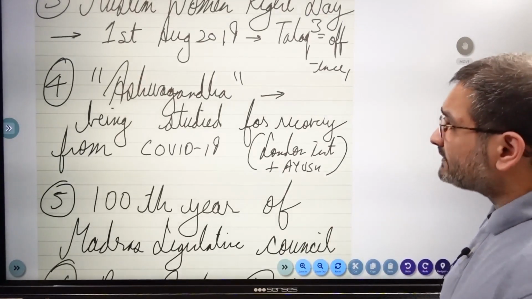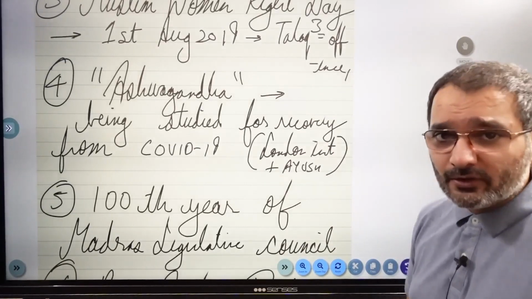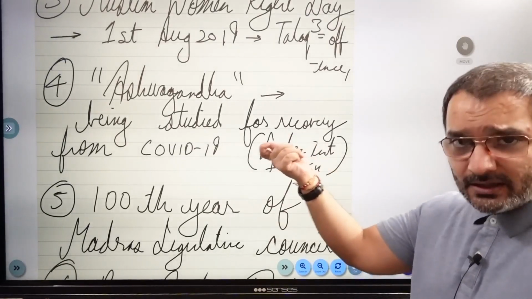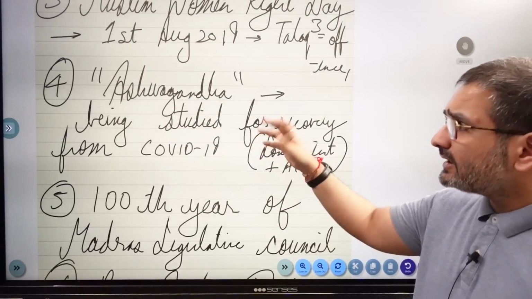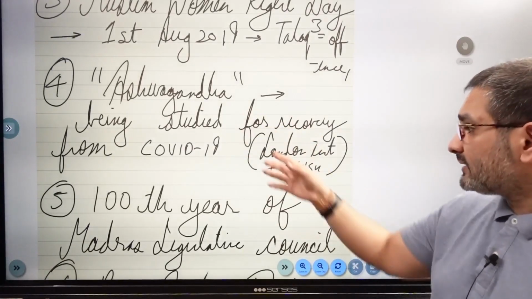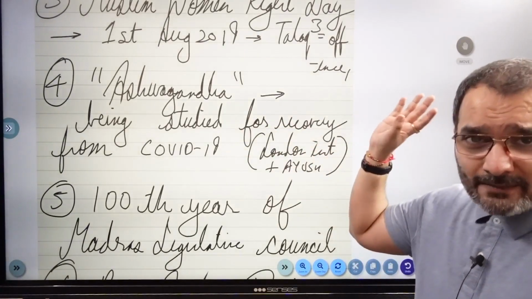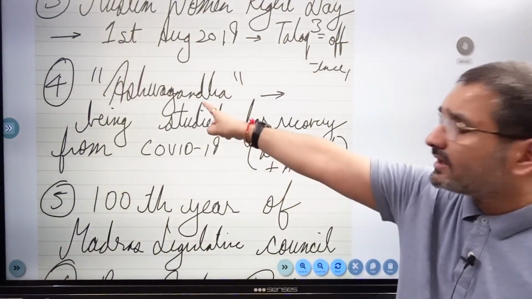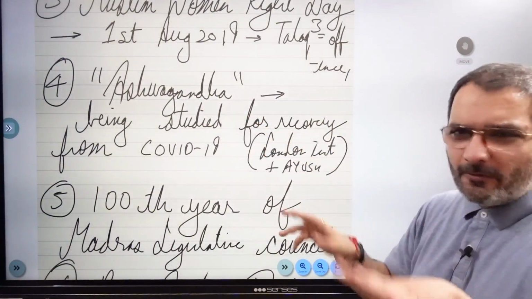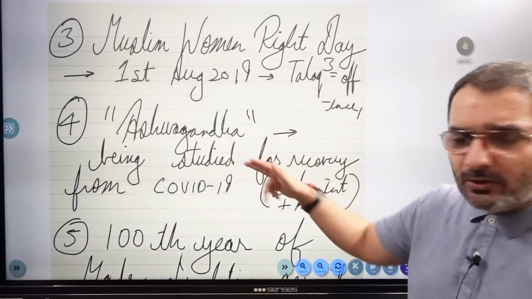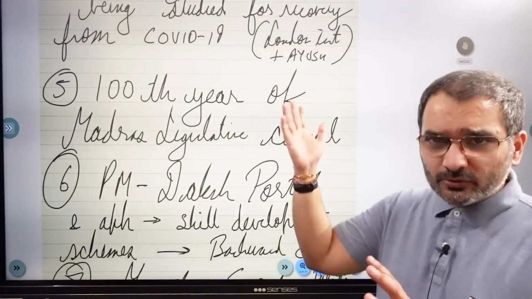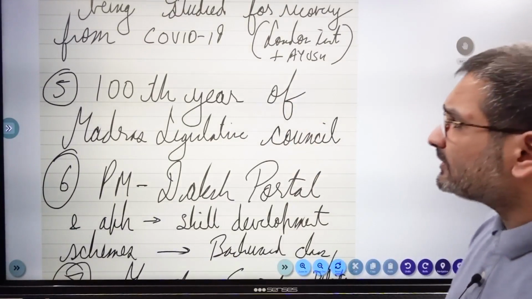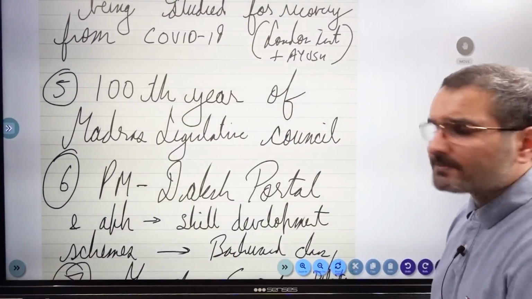And ashwagandha is being studied for recovery from COVID-19. It's a fantastic herb. कई लोग अश्वगंध कहते हैं, कई लोग अश्वगंधा कहते हैं, right? So this is in collaboration by Ministry of Ayush with a London-based institute. We do not need to get into that. Herb का name, low probability current affair, both of these low probability ones. ठीक है. For 2022 exams, obviously you keep making a note, and then monthly current affair quiz तो आपके पास आ ही जाएगा.